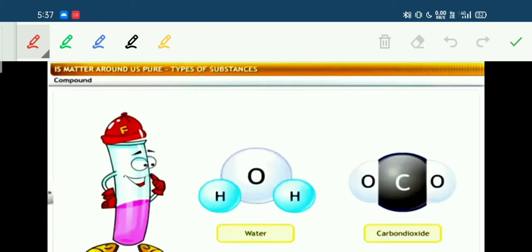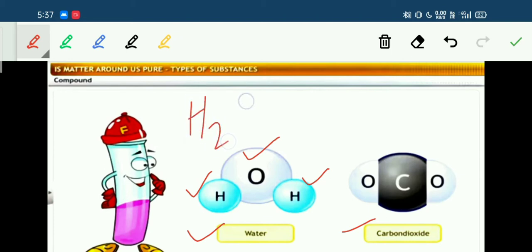Let's understand the meaning of the statement with the help of examples. Students, both water and carbon dioxide are examples of compounds. If we observe water, we will find that a water particle is made up of two atoms of hydrogen and one atom of oxygen. That means there are two different kinds of elements, hydrogen and oxygen, which are chemically combining together to form one particle of water, that is H2O.